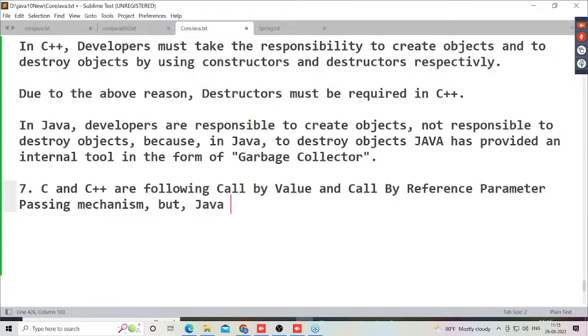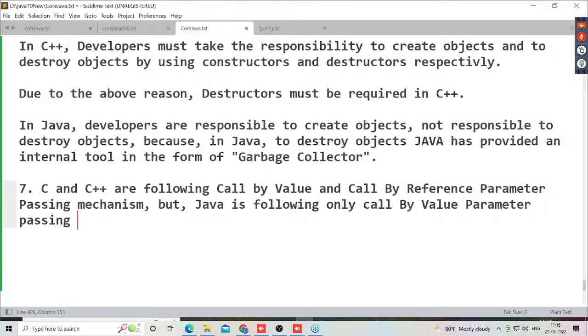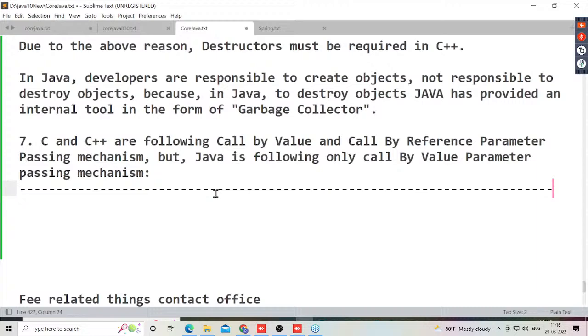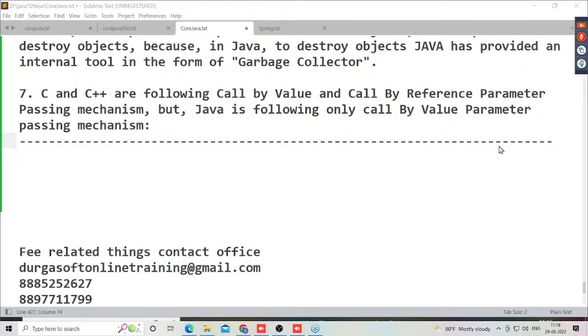But Java is following only call by value parameter passing mechanism. That's it. This is the seventh difference we can understand. C and C++ follow call by value and call by reference, but Java follows only call by value.